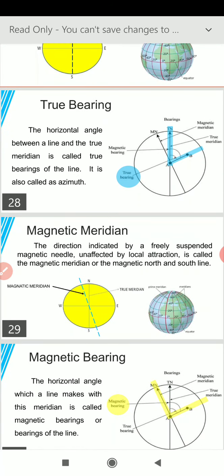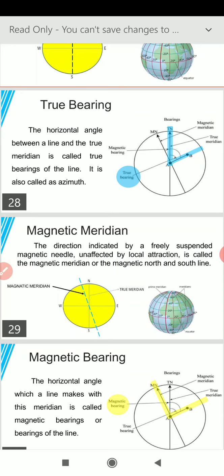So now we will be reading the definition of magnetic meridian. The direction indicated by a freely suspended magnetic needle unaffected by local attraction is called the magnetic meridian or magnetic north-south line of the Earth.